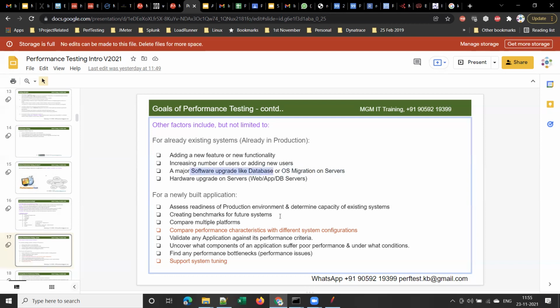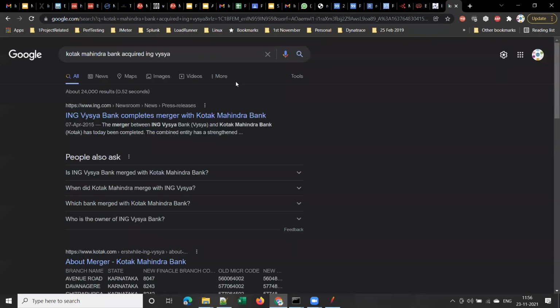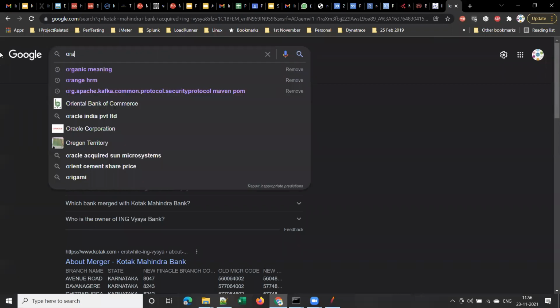So whenever there is some OS migration on the servers, or some software upgrade like upgrading the database, let's assume that a client is using Oracle 12c, which is an old version. Now they want to upgrade it to 13 or 15 or 18. I think the latest Oracle version is 18 or so.